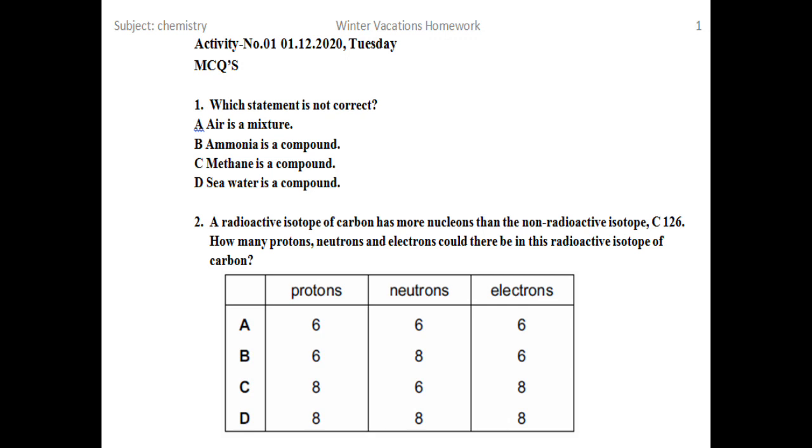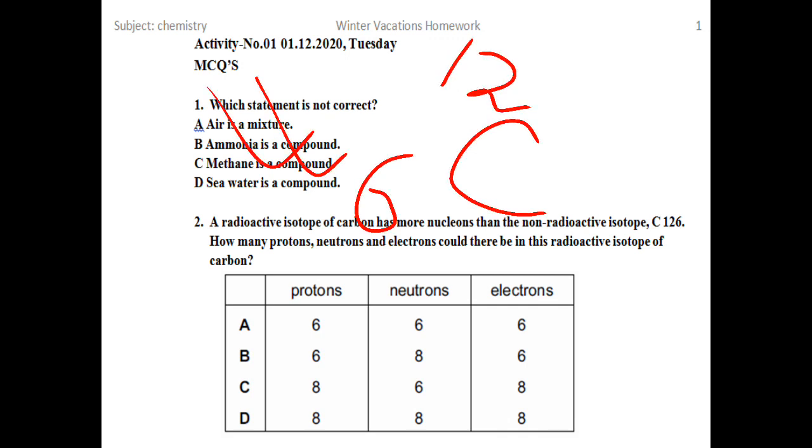C12 and 6 means carbon 12. How many protons, neutrons and electrons could there be in this radioactive isotope of carbon? First we see this number. It's not typed properly, otherwise it could have been typed with 12 on the top and 6 at the lower subscript. So this number represents the number of protons, and this 12 means the mass number, which is the summation of protons and neutrons.